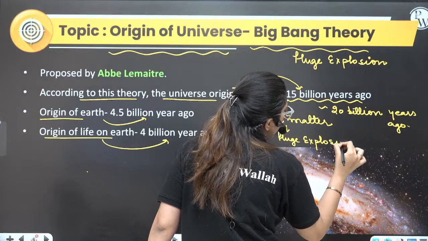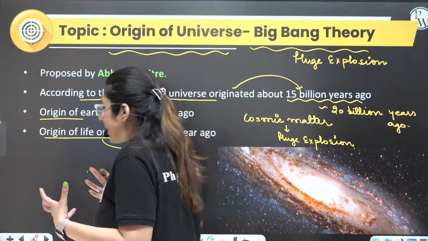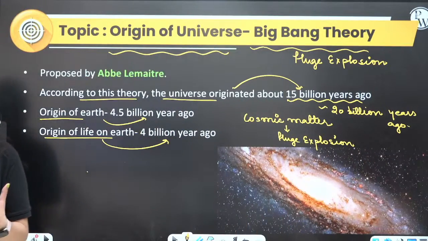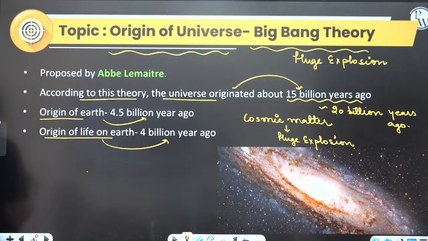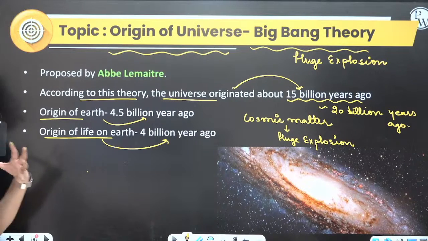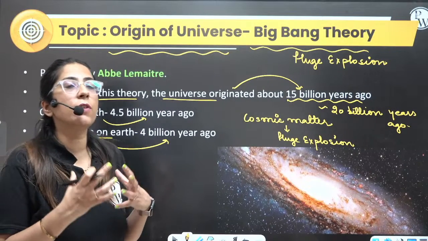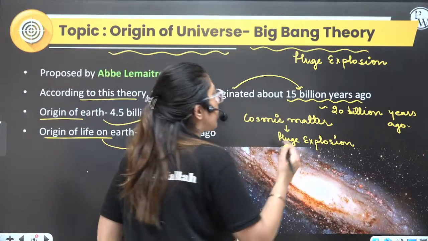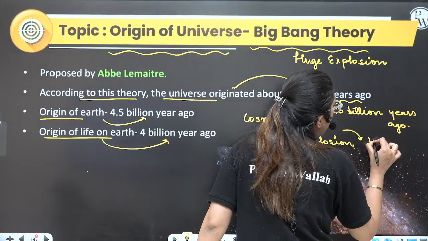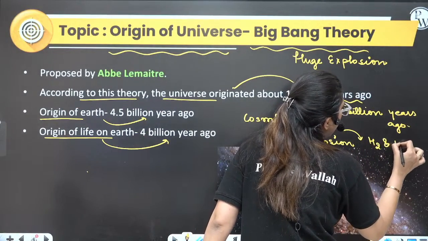Huge explosion. Right? With time, it took years, and because of that, there was condensation, and there was involvement of gases, which is very important and can be asked in a paper: hydrogen and helium.